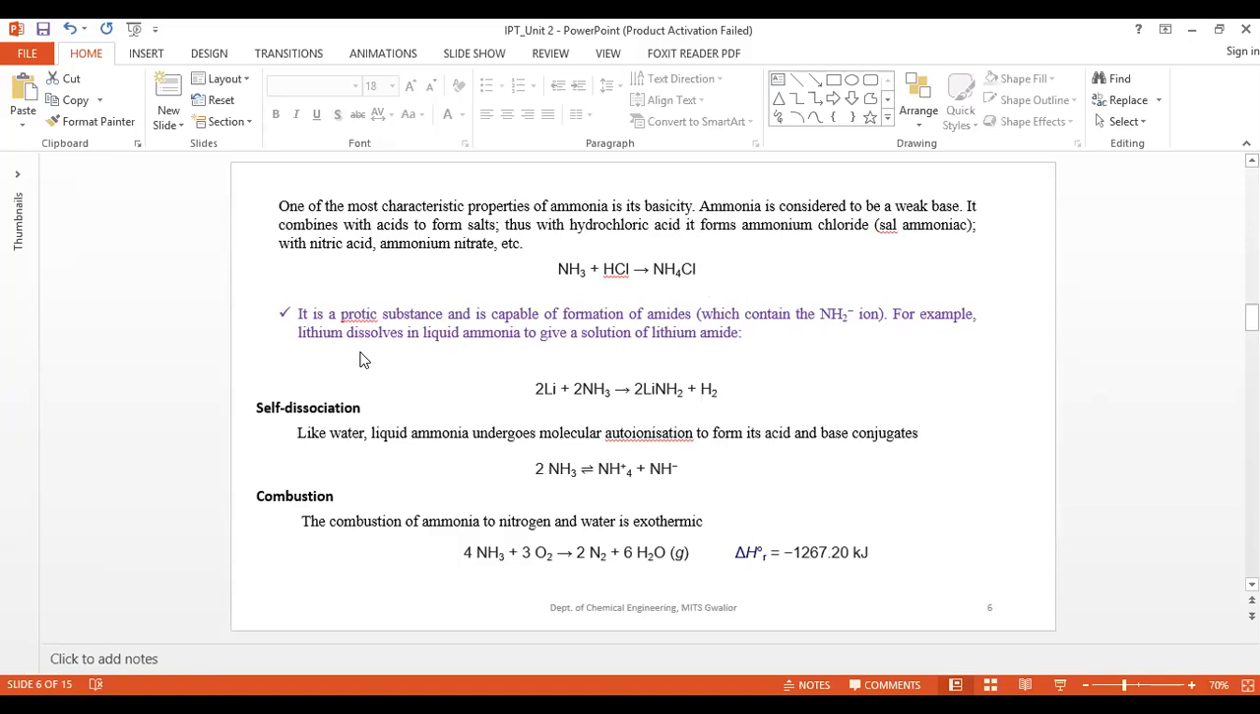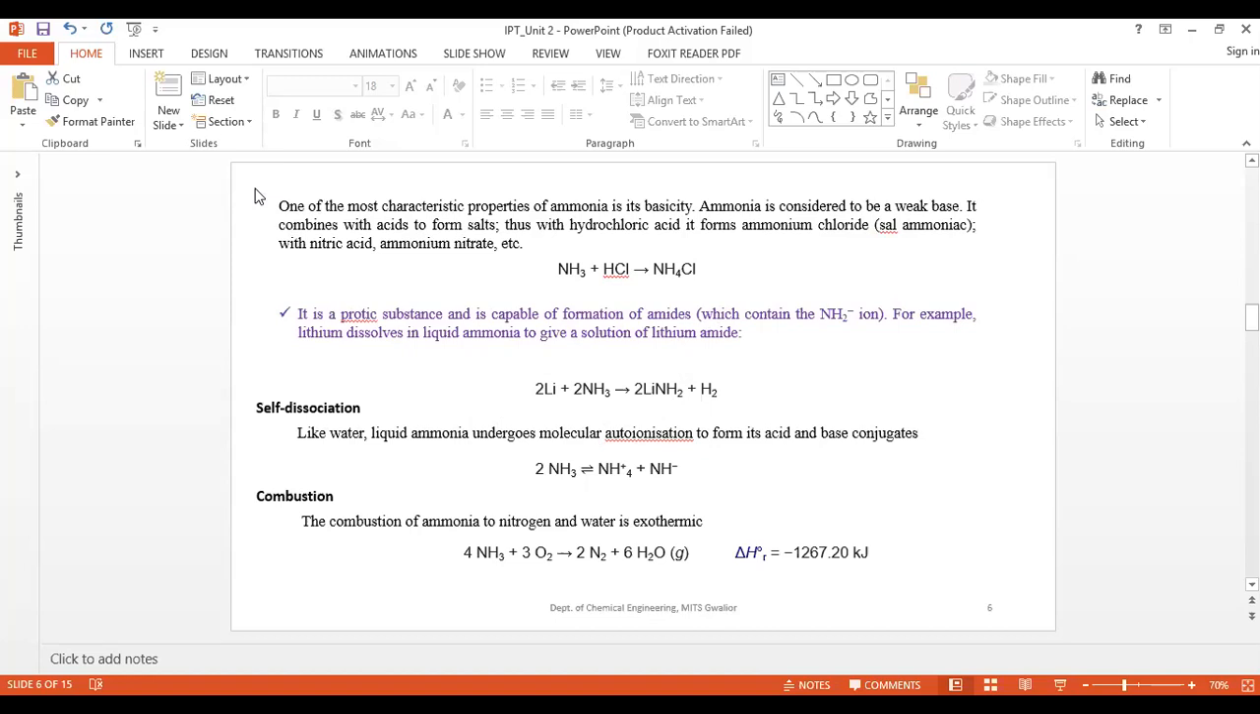Or you can say a solvent that has a hydrogen atom bound with an oxygen, nitrogen, or chloride. Here nitrogen is present, so this is a protic substance and is capable of formation of amides which contain this ion. For example, lithium dissolved in liquid ammonia gives a solution of lithium amide. All these things are in the properties; they can be asked sometimes.